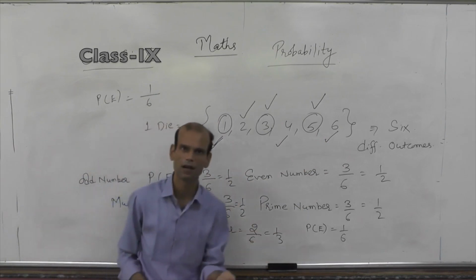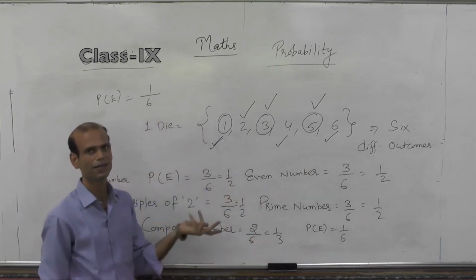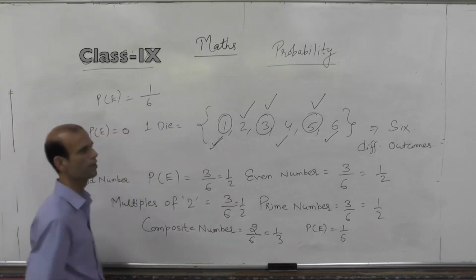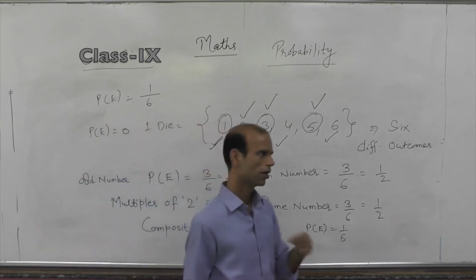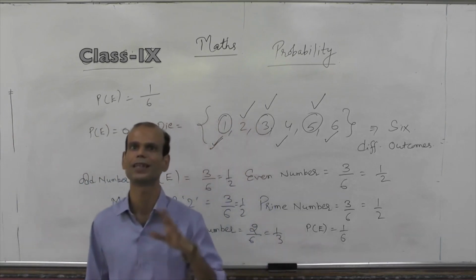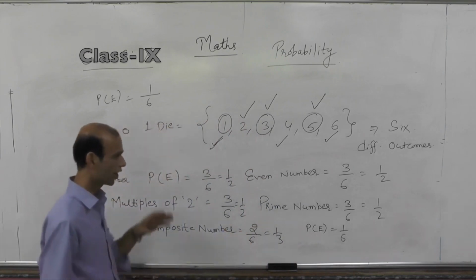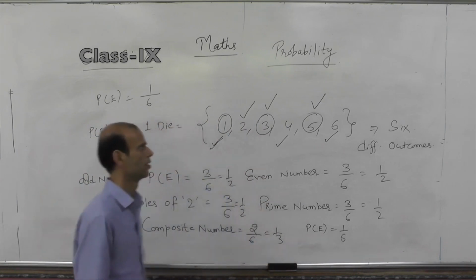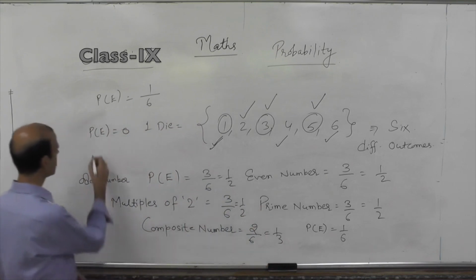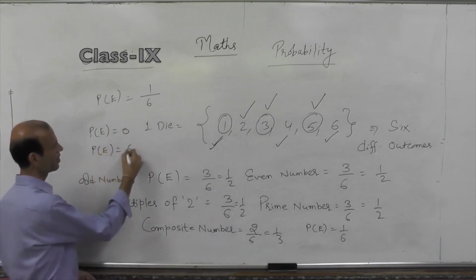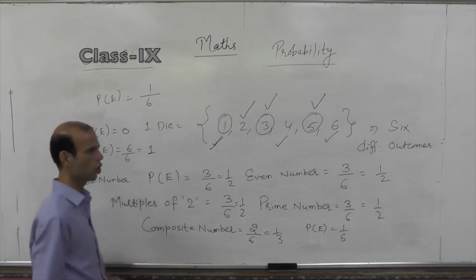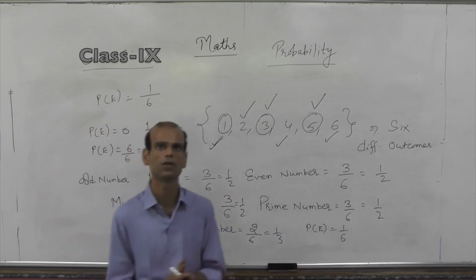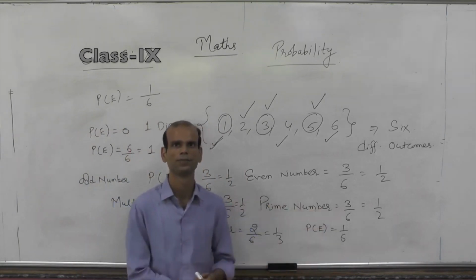What is the probability of getting a number which is greater than 6? Your answer will be 0, because it is an impossible event. When you throw a dice, you will never get an outcome which is greater than 6. What is the probability of getting result less than or equal to 6? Your answer will be 6 by 6, means 1. It is a sure event, because whenever we throw a dice, our result will be either 6 or less than 6.